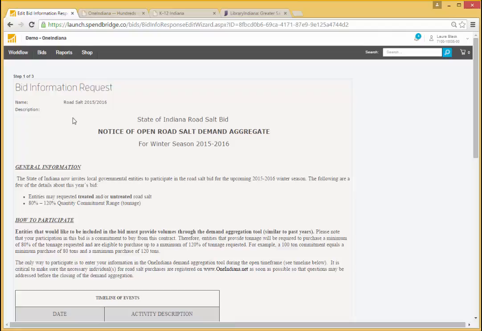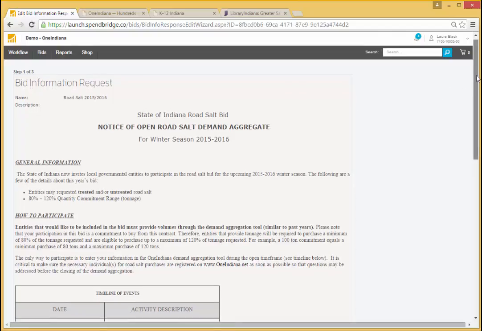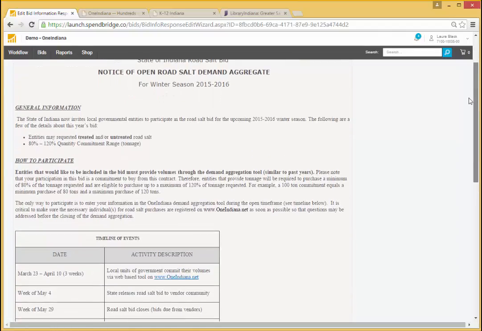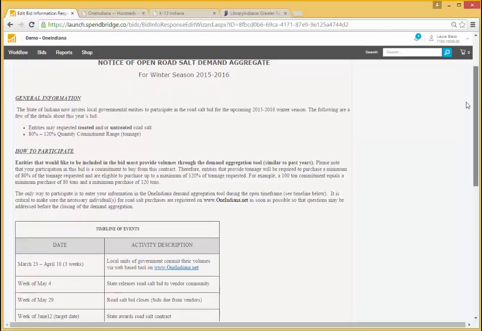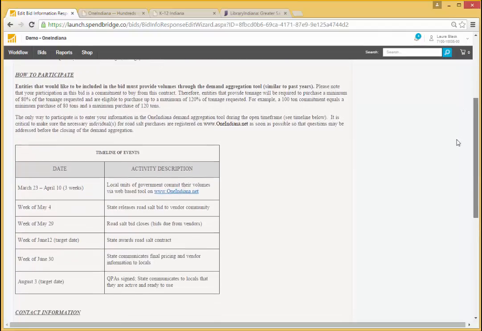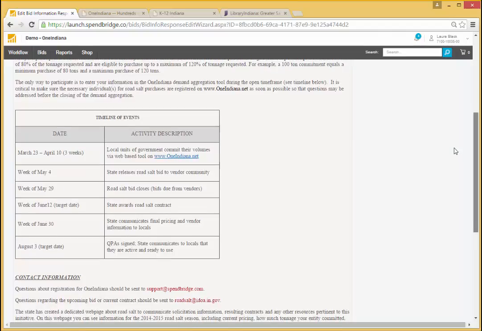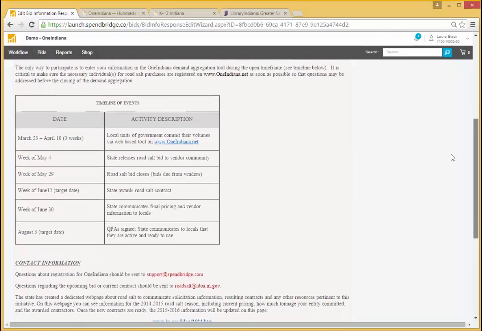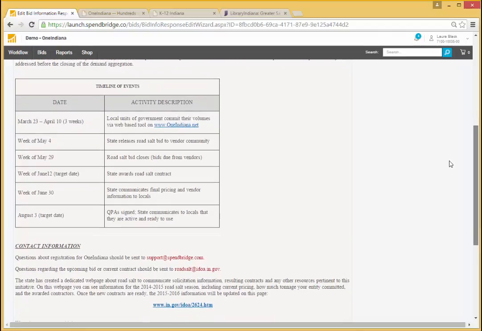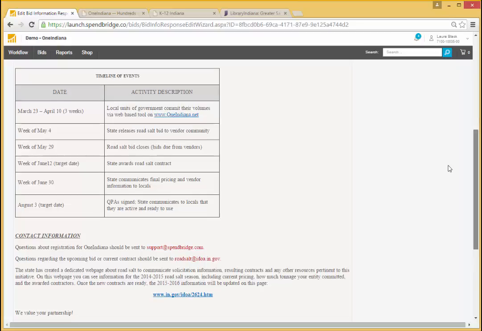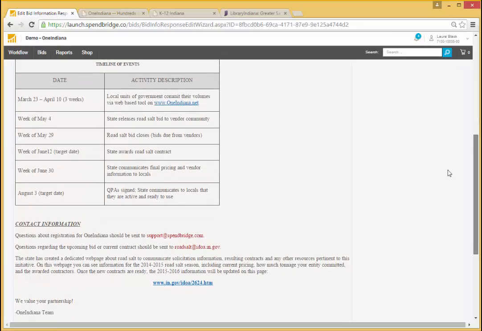When responding to a demand aggregation event, I'll first look over Step 1. Step 1 provides information about the demand aggregation event. I can look at key dates. I can look up contact information for people I can contact at the state for questions. And also, I have links to some more helpful information, such as the amount of road salt I demanded last year, or a map to look up my INDOT district.